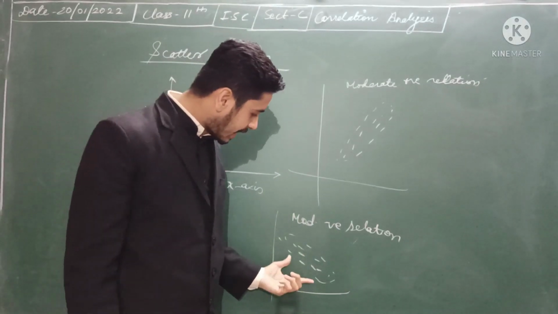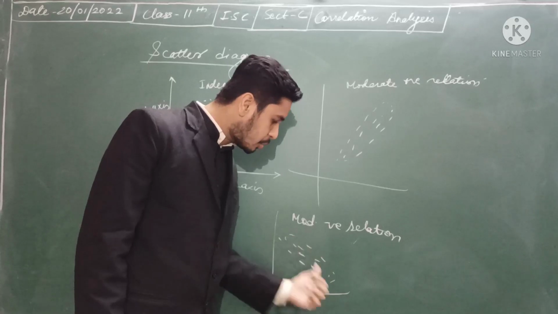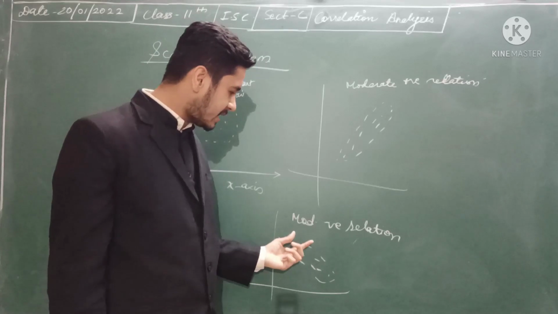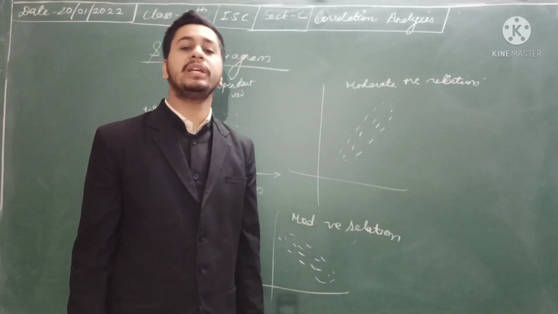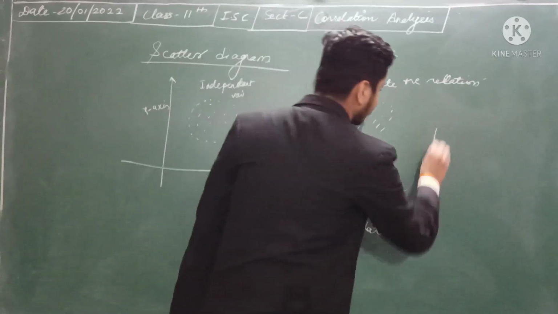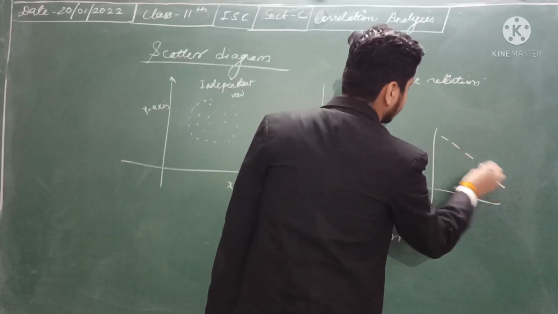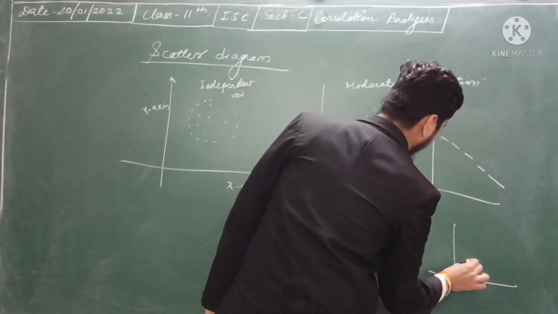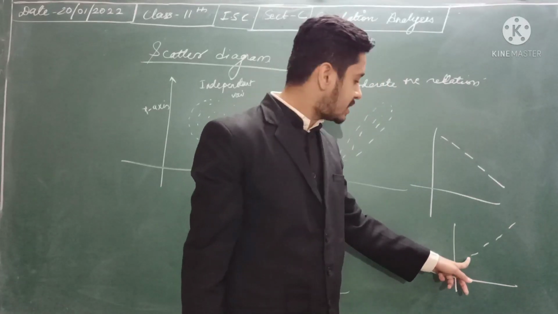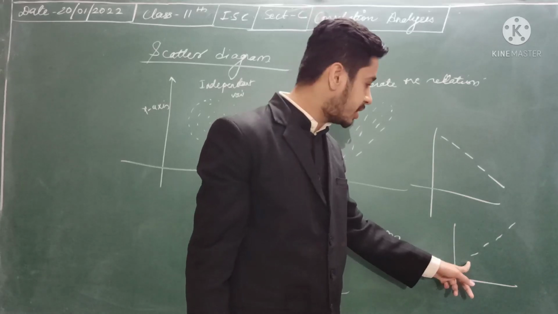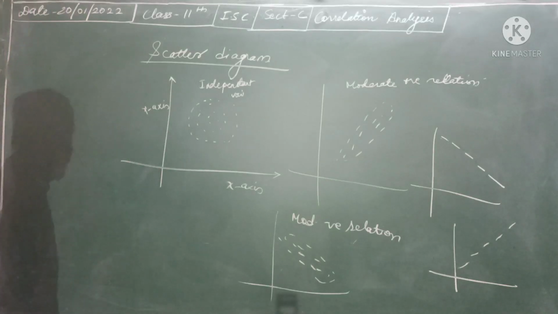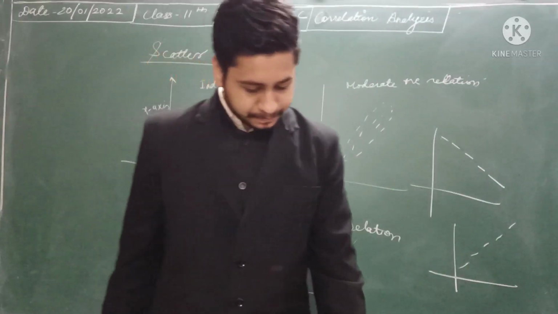And here you got a graph going in the negative direction, so both the variables are connected moderately and they are negatively related. And if you are getting a graph like this or like this, this is perfect correlation, the perfect positive relation, and this is the negative. So with the help of the scatter diagram, the relation can be seen.